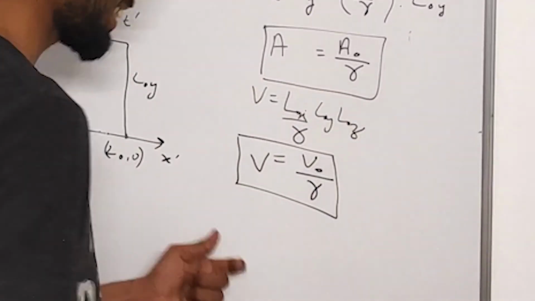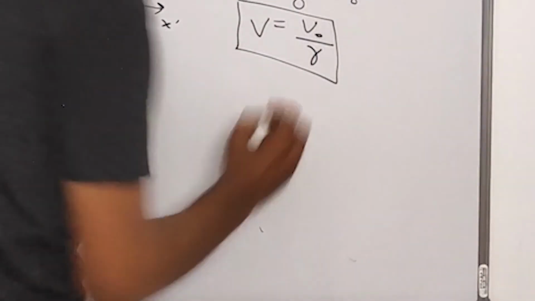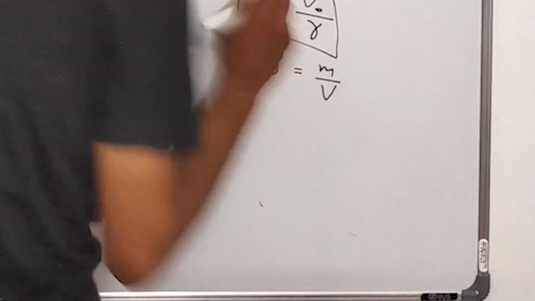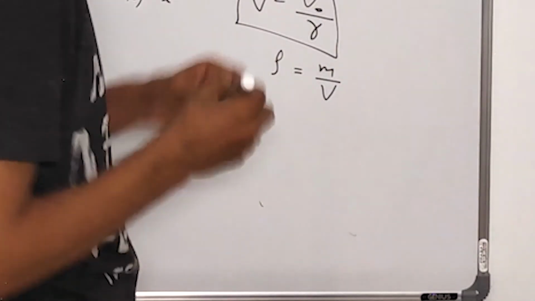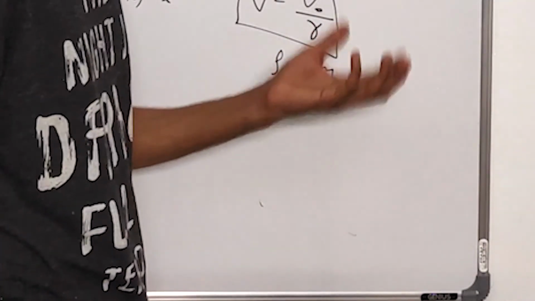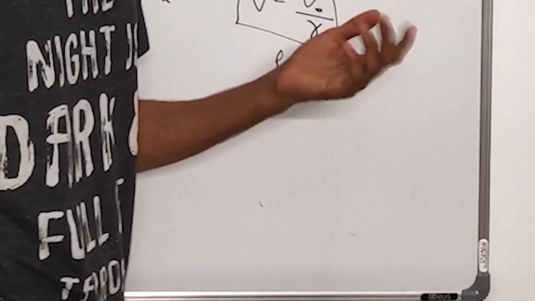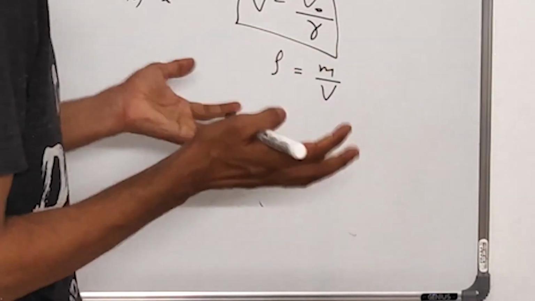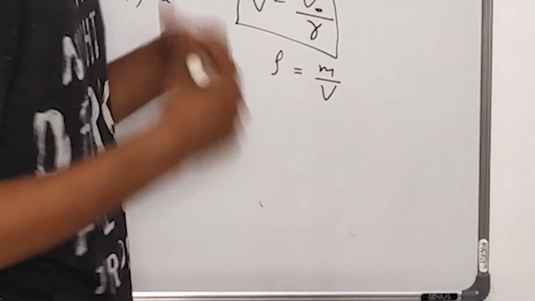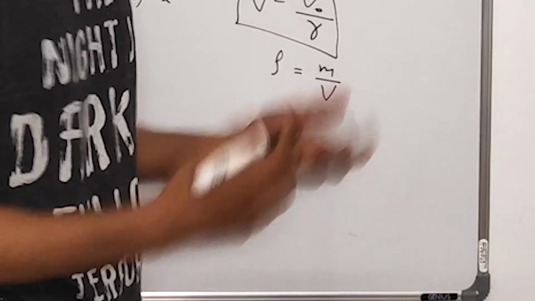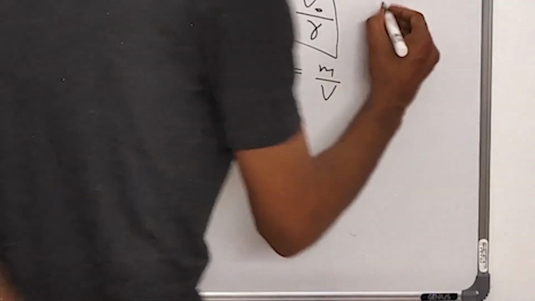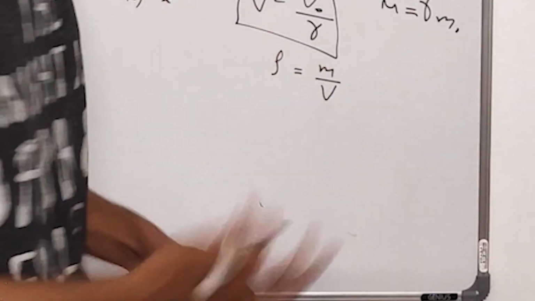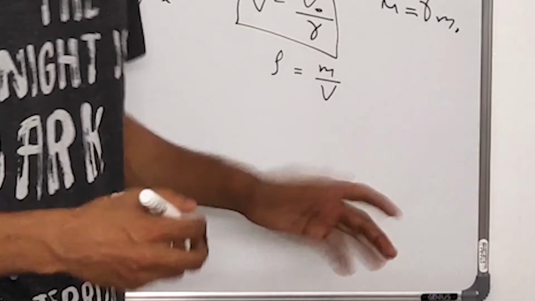Furthermore, the next thing that we are looking at is its density. Density rho equal to mass by volume. Now at this point, there is something that I need to tell you. The mass of a particle also changes when it is in motion. A particle of mass m0, when its mass is measured at rest, will have a mass equivalent to gamma into m0 when it is traveling at a velocity v.